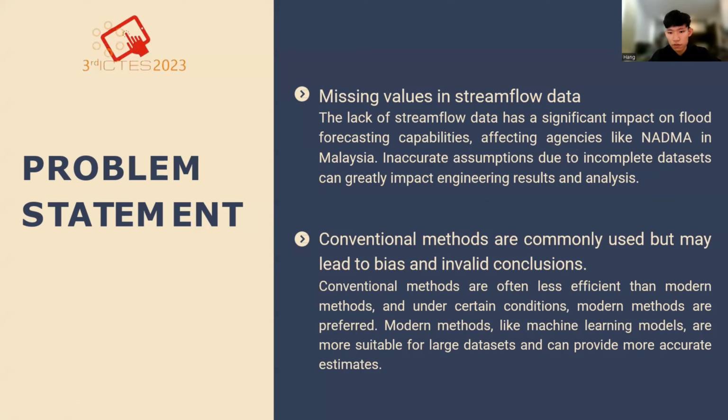Second is the conventional methods. Sometimes when there are missing values in the dataset, conventional methods are commonly used, such as the arithmetic average method or coefficient of correlation. They're commonly used to estimate all these missing values. But compared to more modern methods such as machine learning models, they are less accurate and they sometimes create some uncertainty in your analysis.